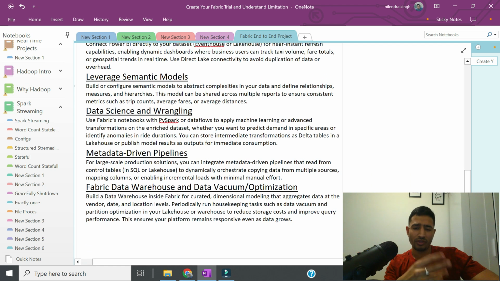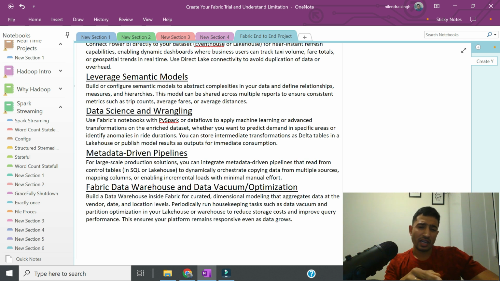Because everything we are making here, and then something around data warehousing, and how to use different optimization commands, and how to clean the temporary data, and how to use vacuum and partitioning optimization in a Lakehouse warehouse to reduce cost and improve query performance.